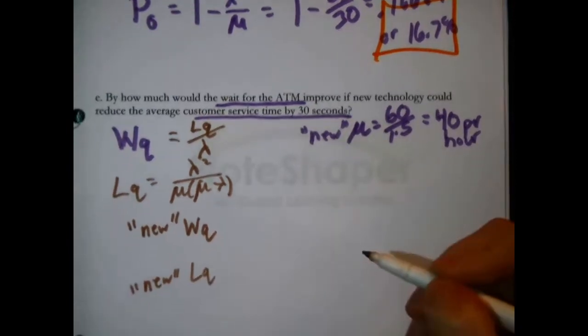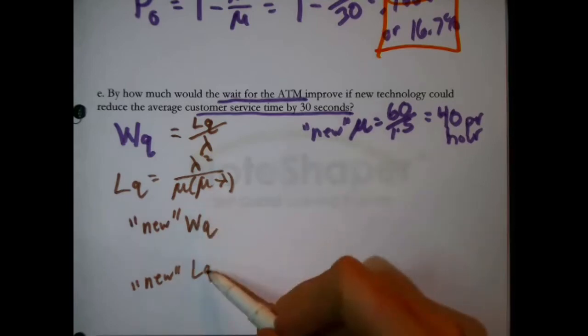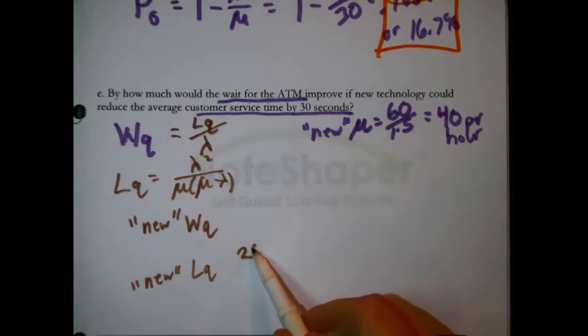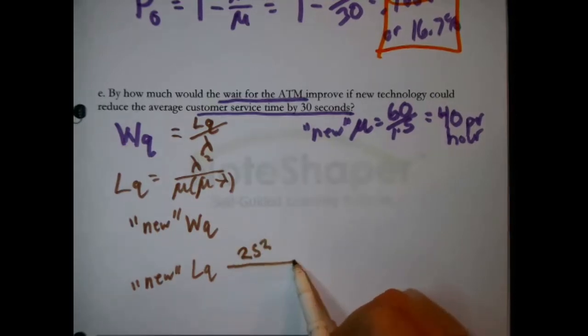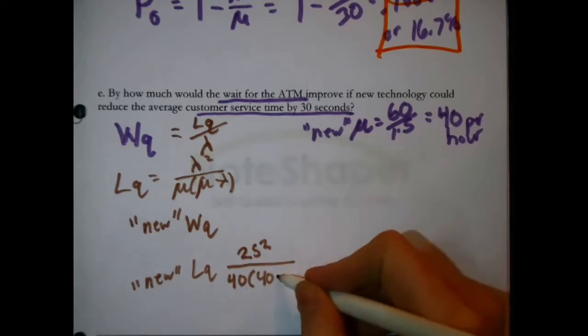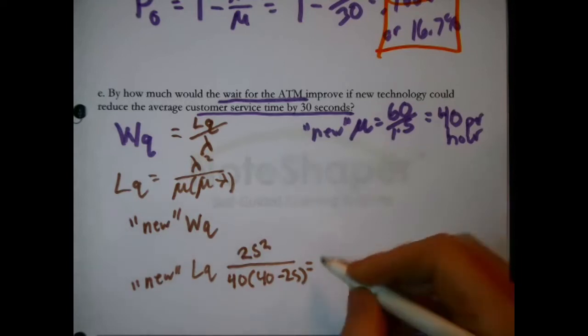Well, I can do that. It's the same arrival rate, so it's the same 25 customers for lambda squared. It's just that it's a 40 down here, and then 40 minus 25. I get